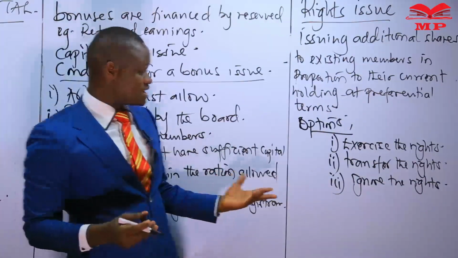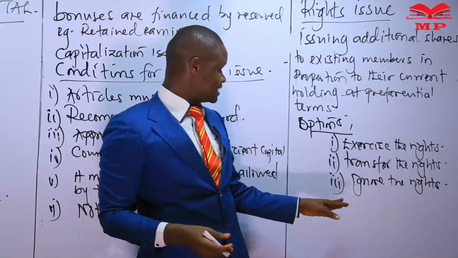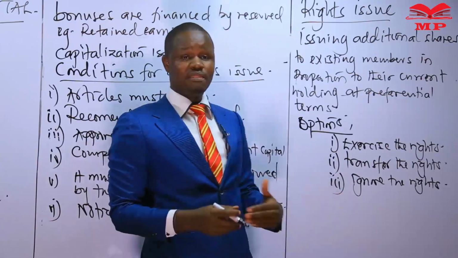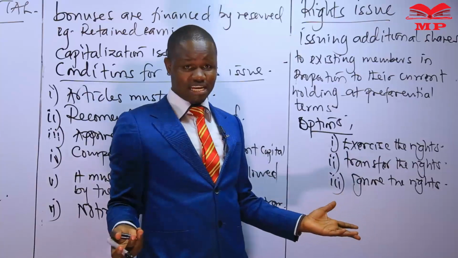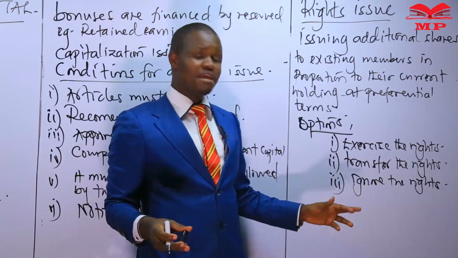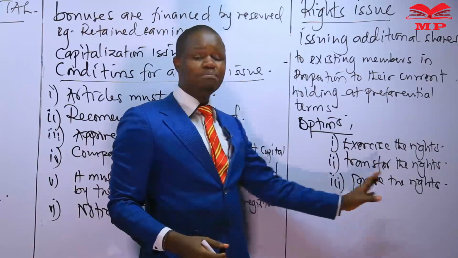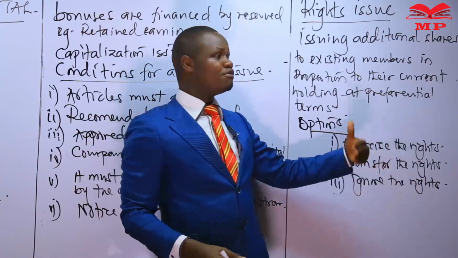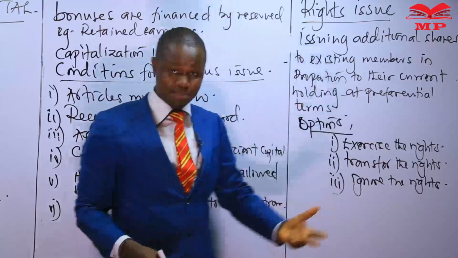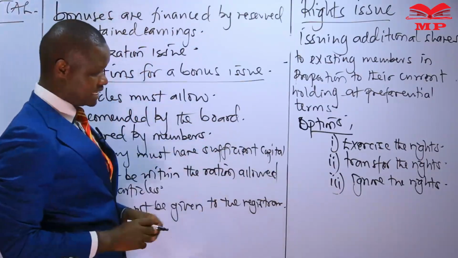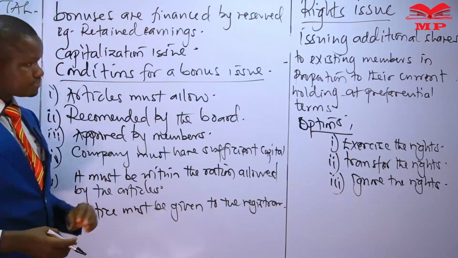It appears to be the worst of the options that the members can exercise, where the members are simply doing nothing about the rights. They are not going to buy the additional shares that are being offered at preferential terms. They are also not going to transfer their rights to anybody. So the rights simply expire, and those members forego the option to take up these additional shares at the preferential terms that had been given by the company.